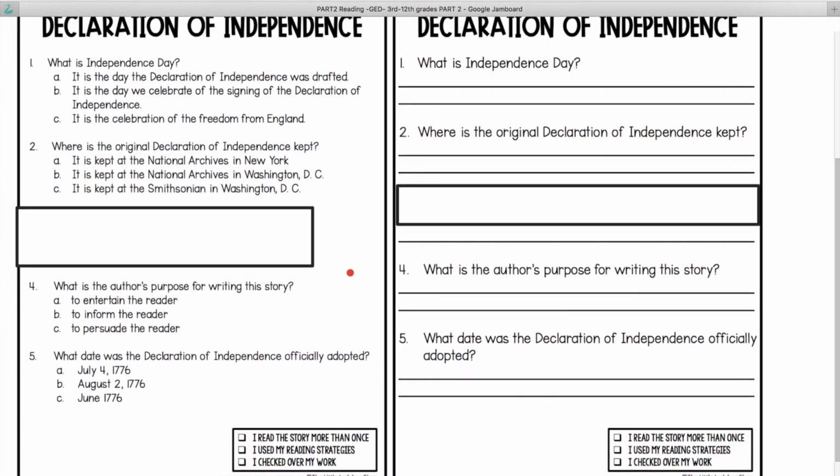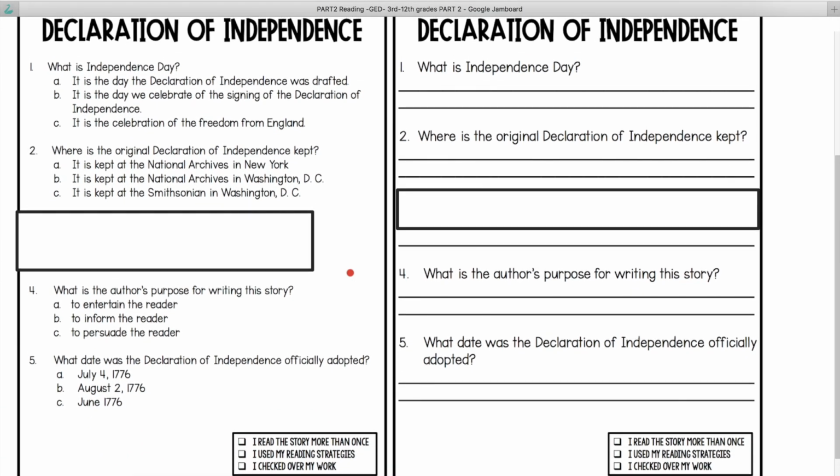So again, first question, what is Independence Day? Next one, where is the original Declaration of Independence kept? Number 4, what is the author's purpose? Why did the author write the story? What is the author's purpose for writing this story? And 5, what date was the Declaration of Independence officially adopted?